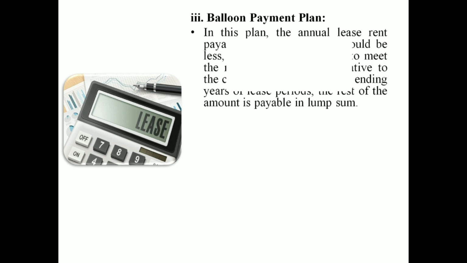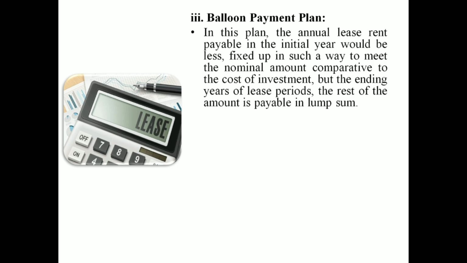Then the next one is the balloon payment plan. Here the annual rent payable in the initial years would be less, whereas in the previous one there was an increase. It is fixed in such a way as to match the cost of investment.